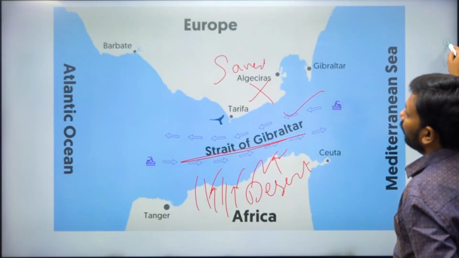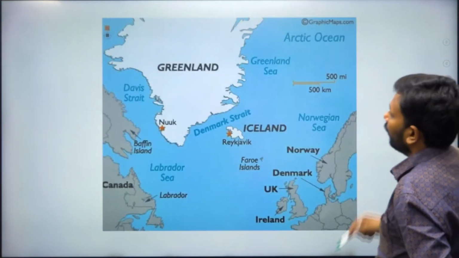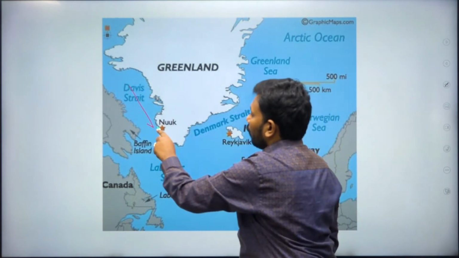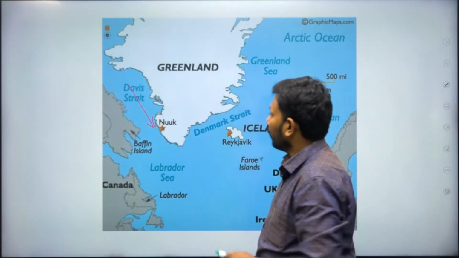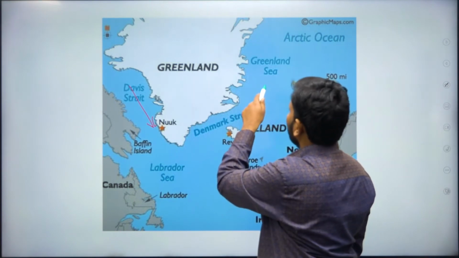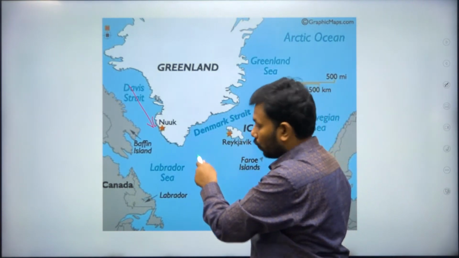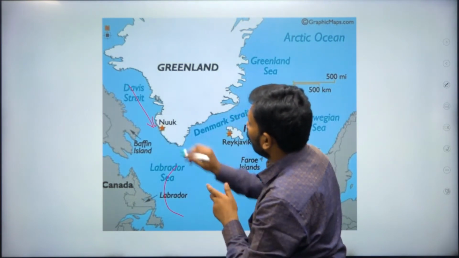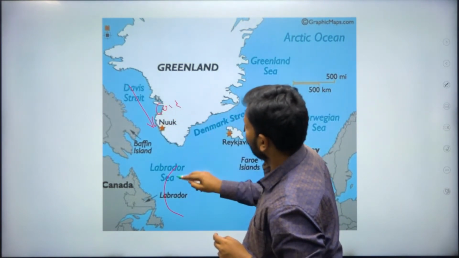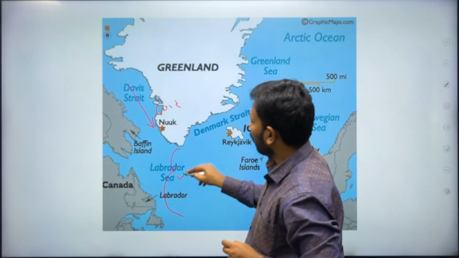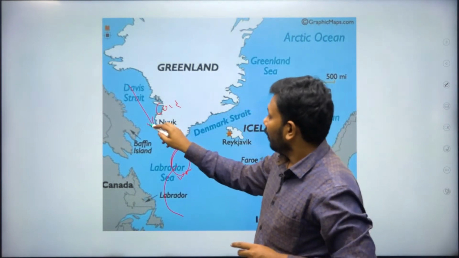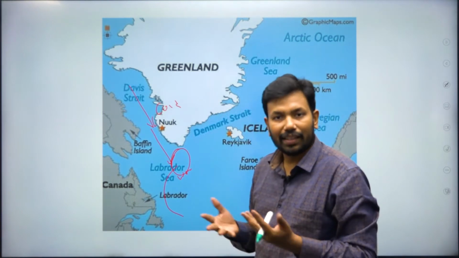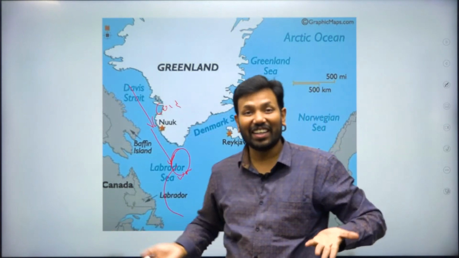In the Davis Strait, when the Labrador current came this way, it brought icebergs along with it. And in the Denmark Strait, the East Greenland current, which is quite cold, and the Gulf Stream current through the Labrador Sea, when the cold current met the warm current, fog appeared and the iceberg hit the ship and the ship sank. You can mention that fact also.